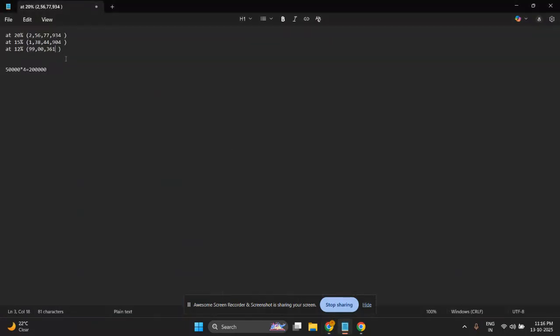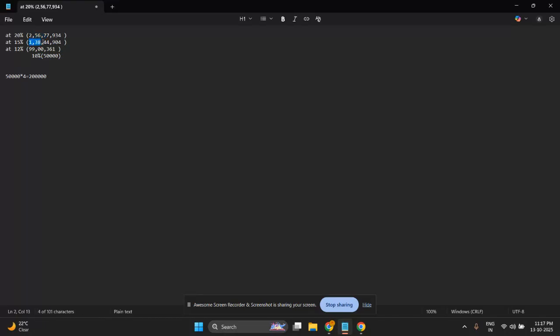So this is the corpus you generate, but it's done by 10% of your income of 50,000. Now suppose you have to survive on this amount.